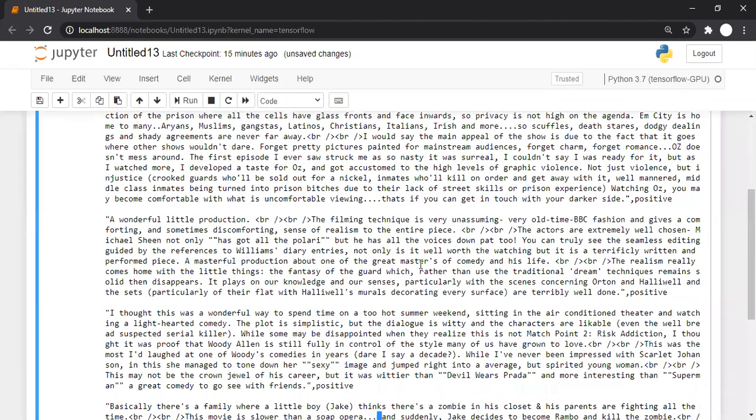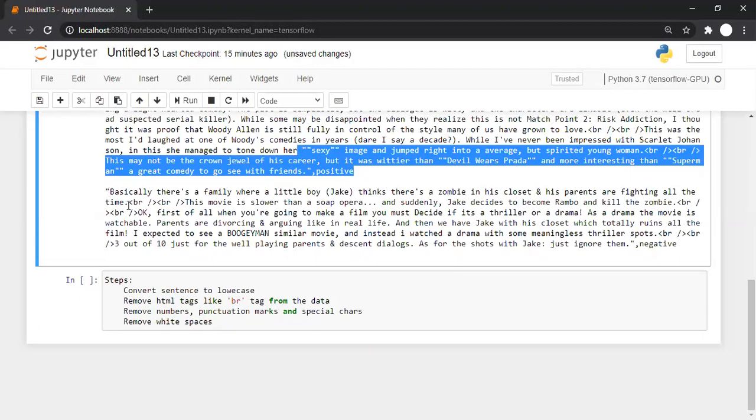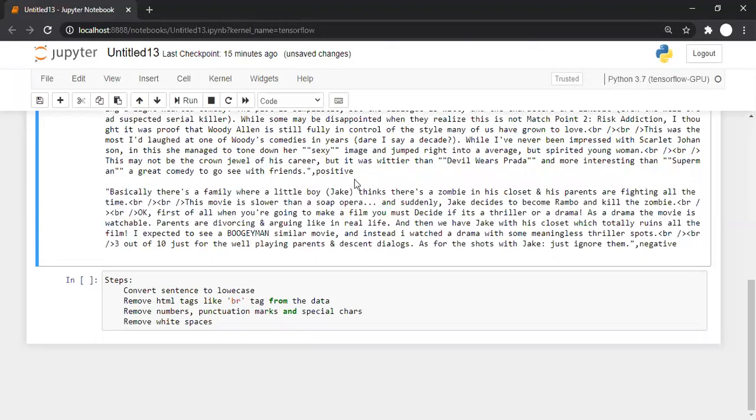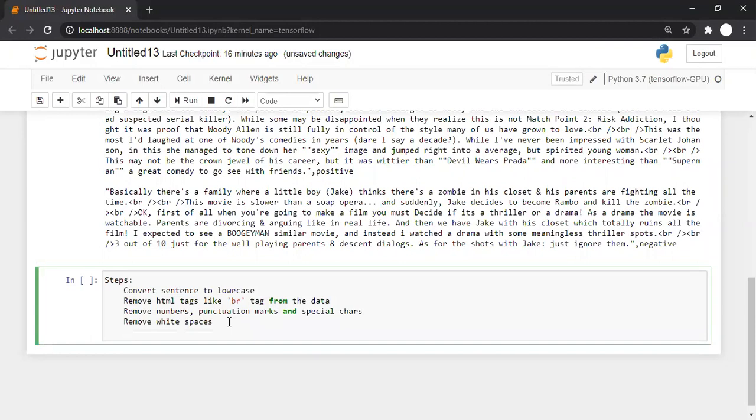So a tab, two blank lines or enters, extra spaces, these are called white spaces. White spaces means something which is not displayed but is there. Like here, this is one line, this is another line, but there is one empty line over here. If there is any tab or empty line or extra spaces, these are called white spaces. We are supposed to remove those white spaces because they do not represent any emotion.